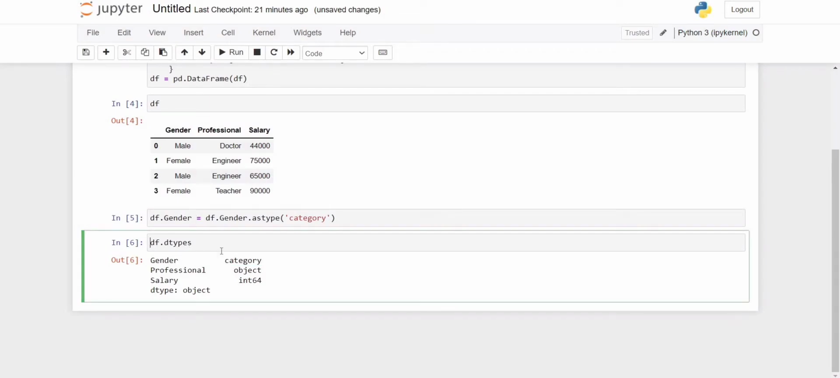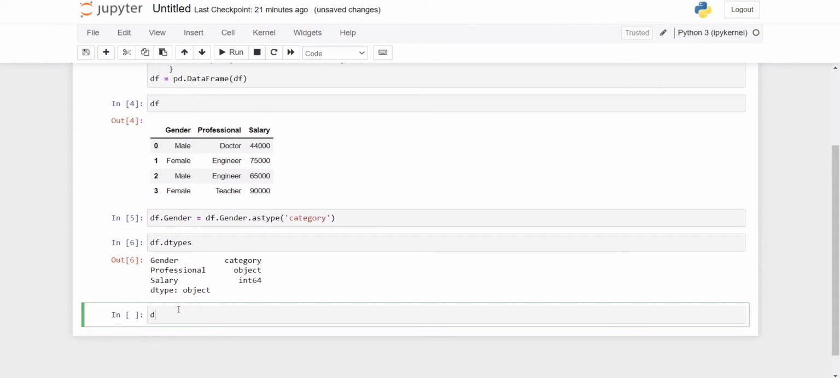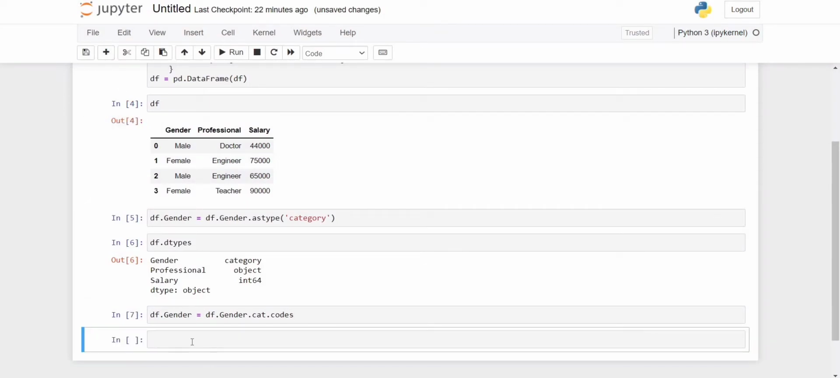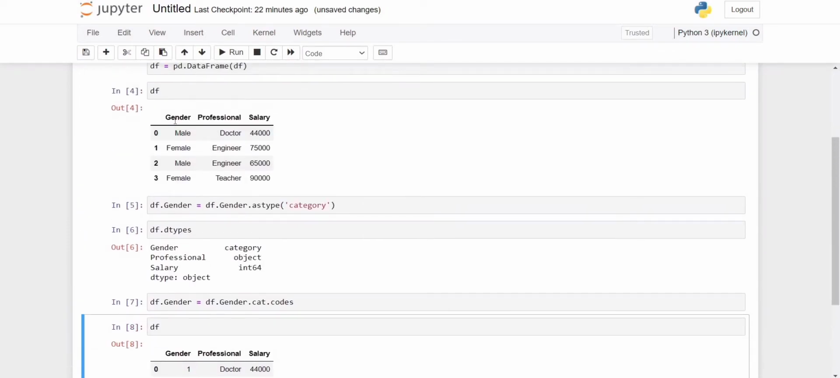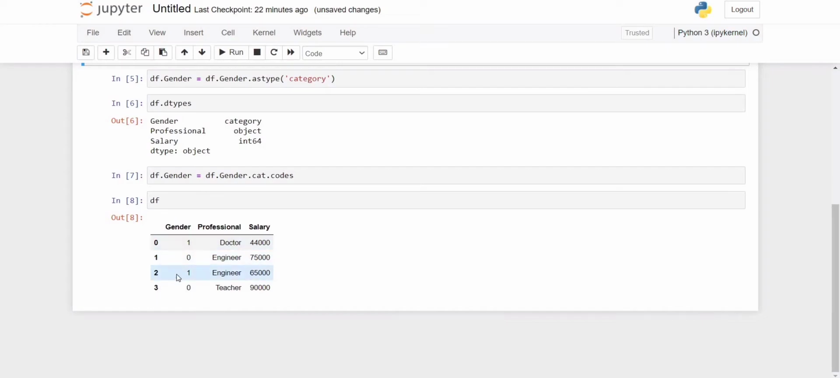Now this categorical data we need to convert into the number format. There are very small, very easy steps. The same thing we need to apply here: df.gender equal to df.gender, then there's one method present, cat.codes. Once you execute this and run your data frame, you can see all your binary attributes are converted into the number format, and you can easily apply your operations.